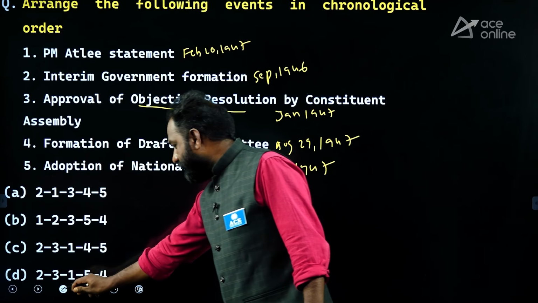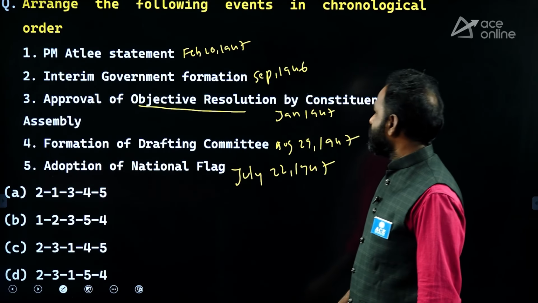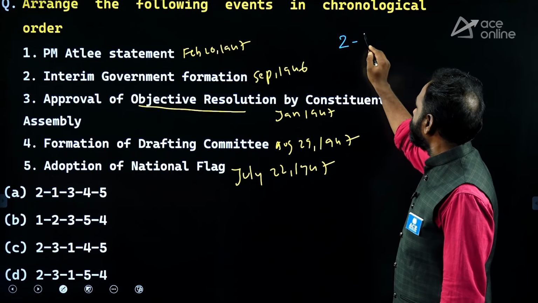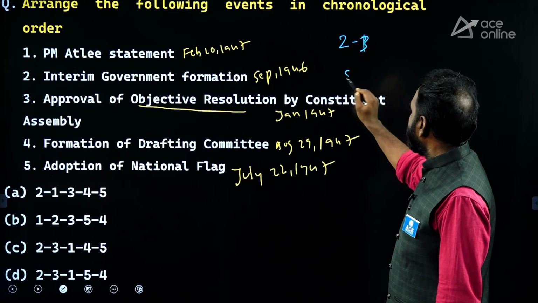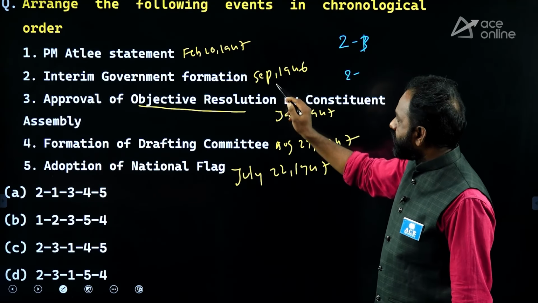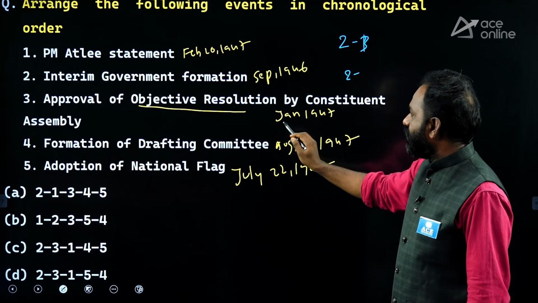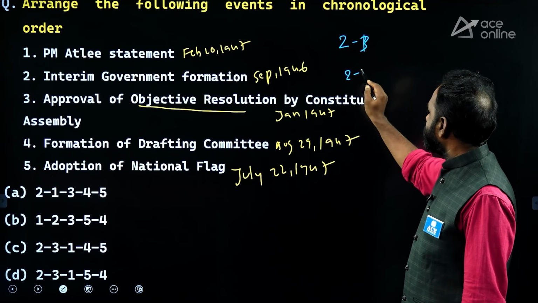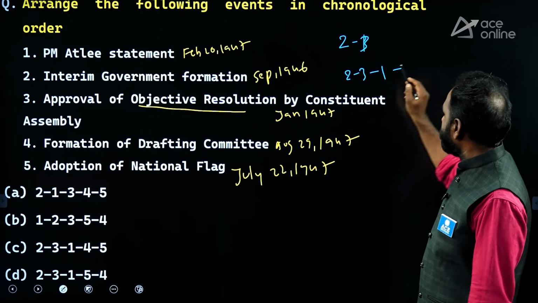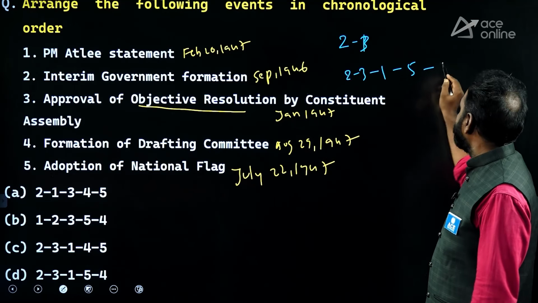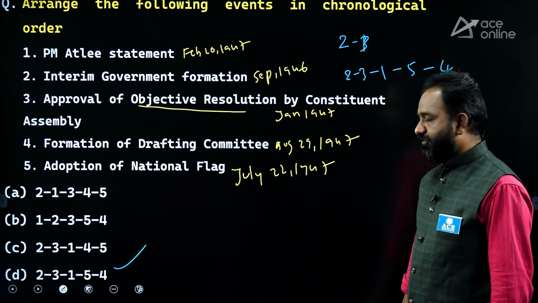Out of all the options, one is 1946, so that will be the first. That means 2. The next is January, which is 3. I will write here: the second option because it is 1946, then this first option is February, and this third option is January. So 2, 3, then February 1, then July 5, then August 4. 2, 3, 1, 5, 4 is the right answer.